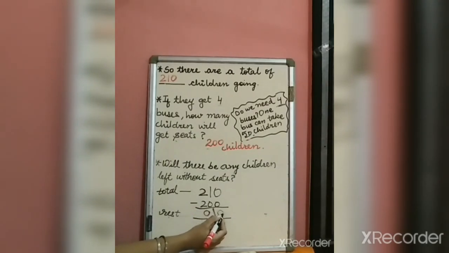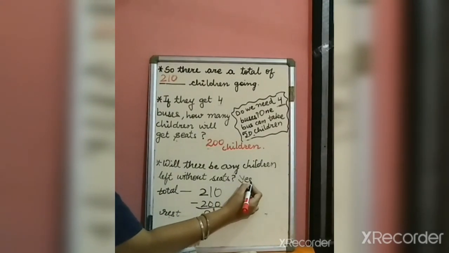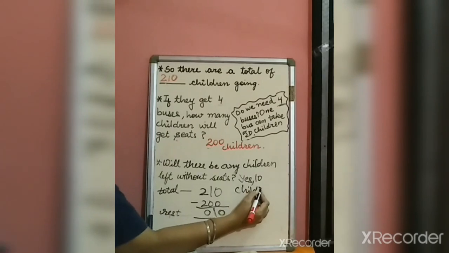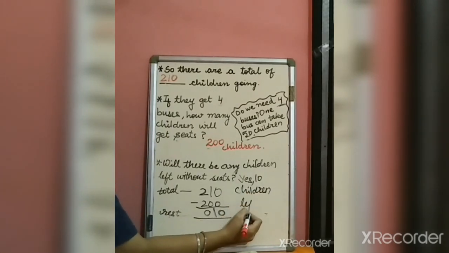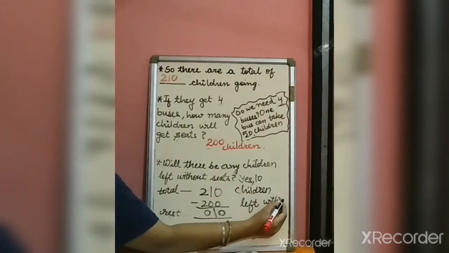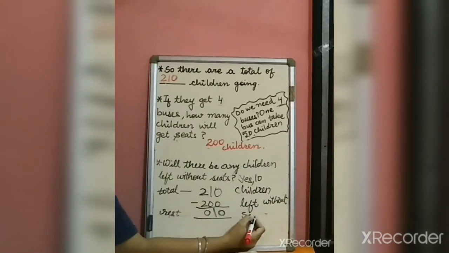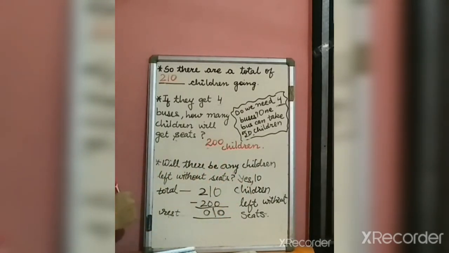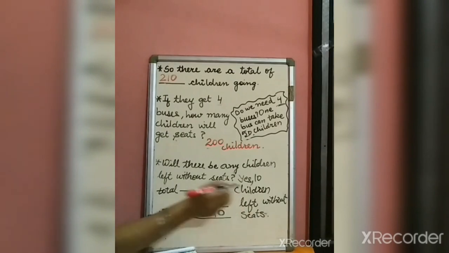So how many children left without seats? 10 children left without seats. Alright. But for 10 children, is it possible to arrange one more bus or they will share? Yes, they can easily share. 10 children can easily adjust in the rest of the buses. Alright.